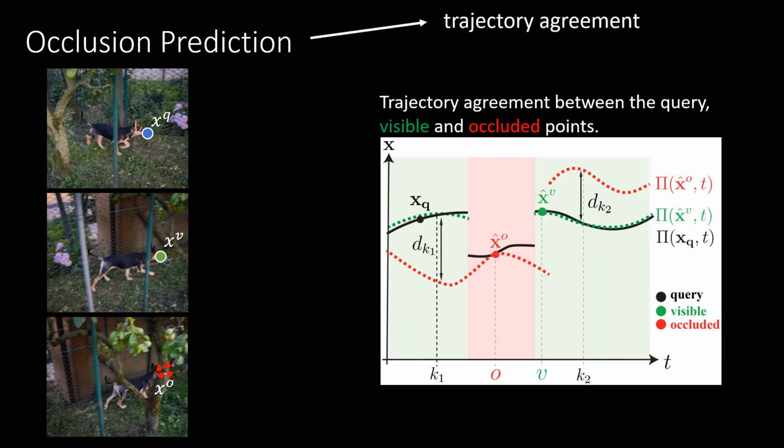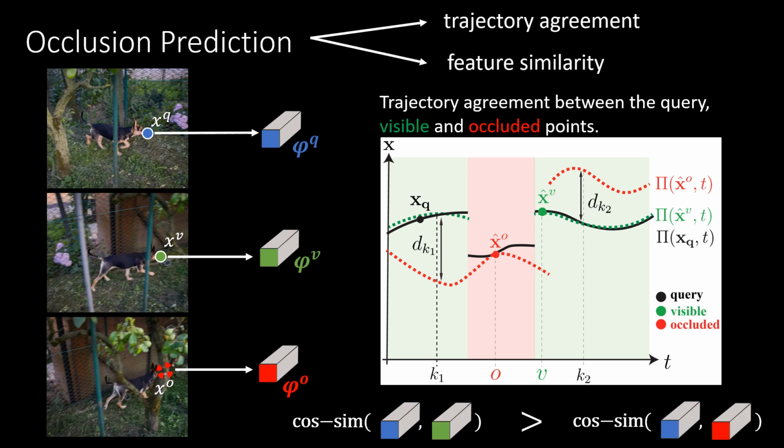Our unsupervised approach to occlusion prediction is based on two visibility signals: trajectory agreement, which we measure on a few anchor frames, and feature similarity between the query and tracked points. Only tracked points with high agreement and high similarity are marked as visible. Please see our paper for more details.